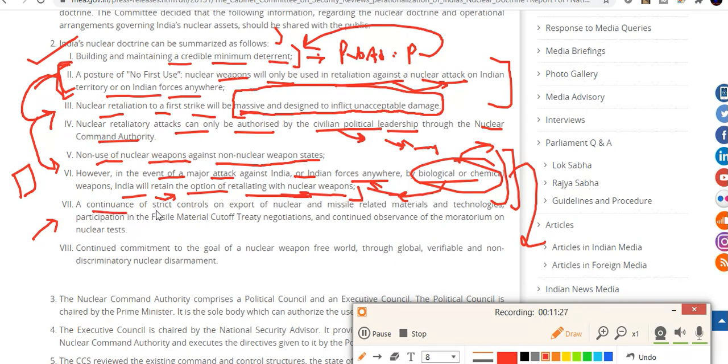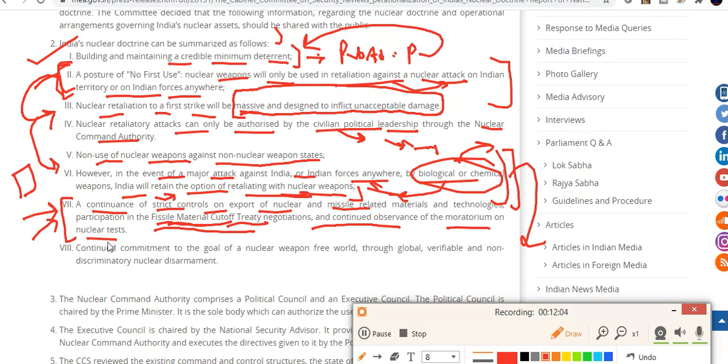Apart from that, there is continuance of strict control on export of nuclear and missile related material and technologies, participation in the fissile material cutoff treaty (FMCT) negotiation, and continued observance of the moratorium on nuclear tests. So India is basically saying that we are going to prevent all these kinds of things.